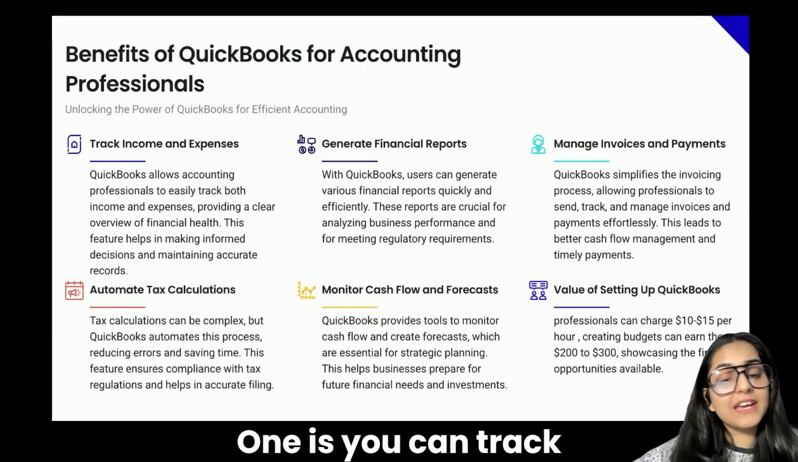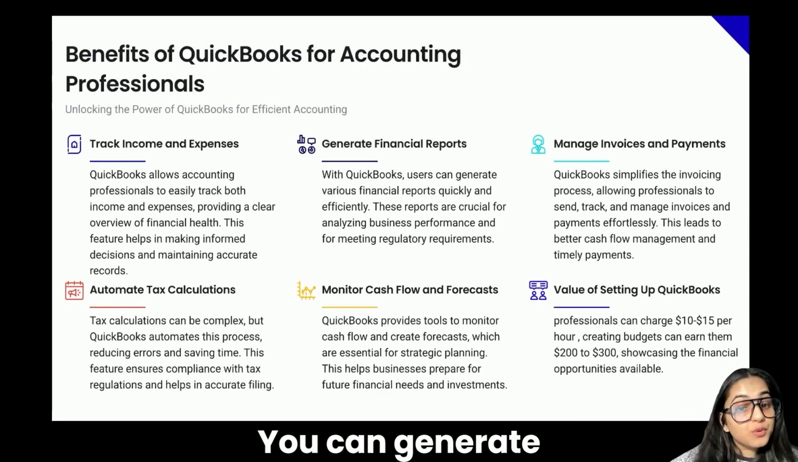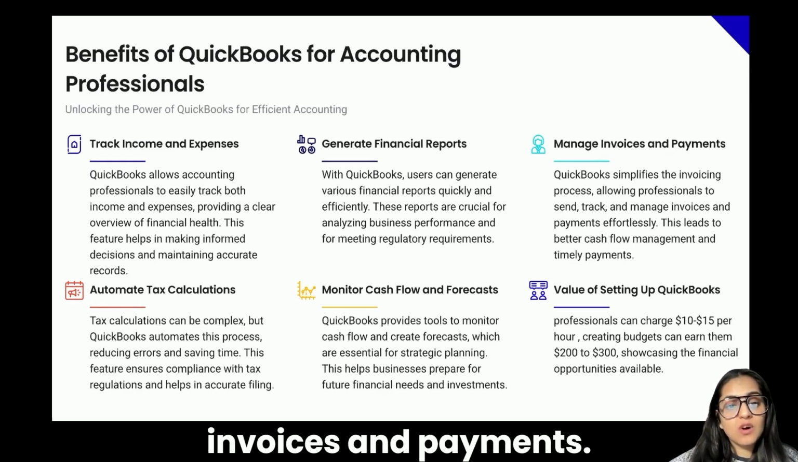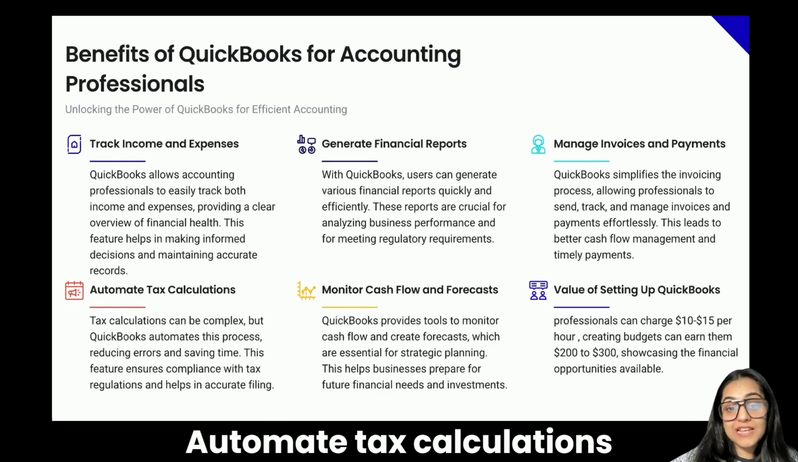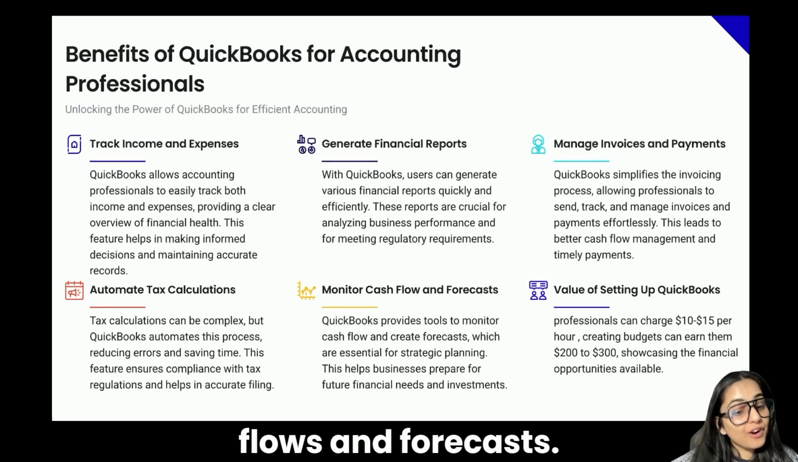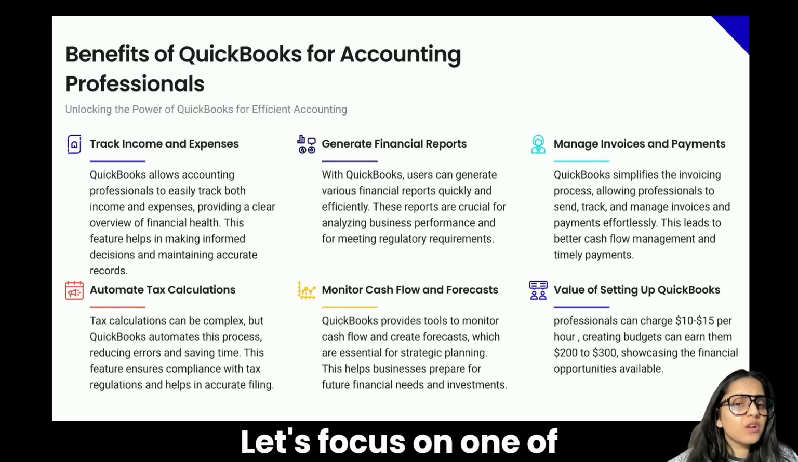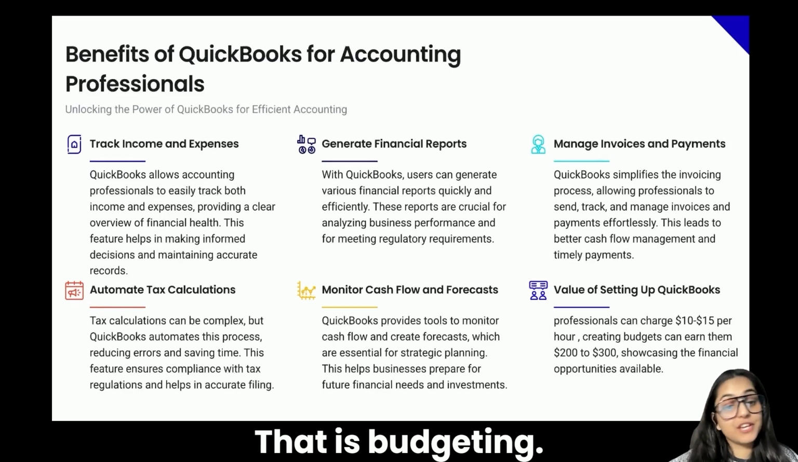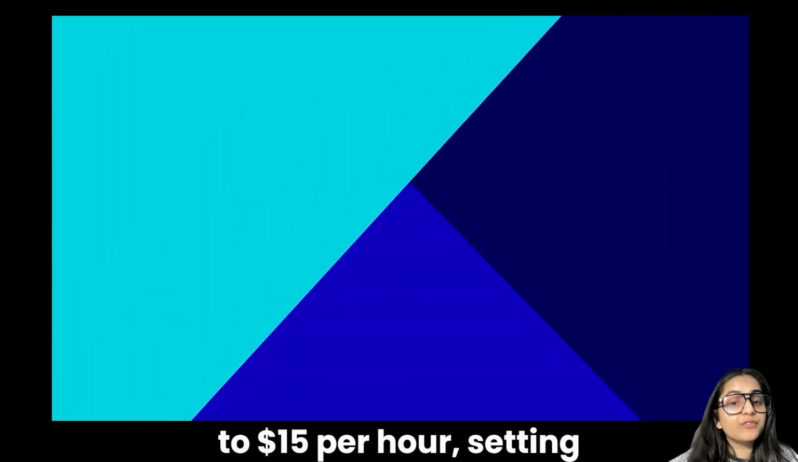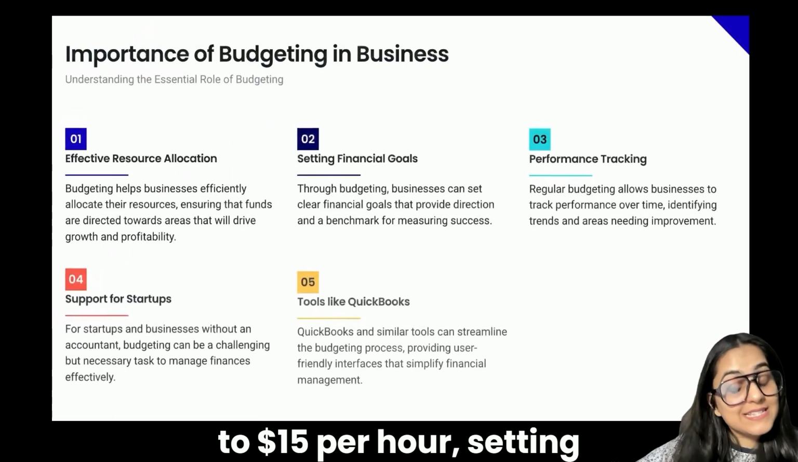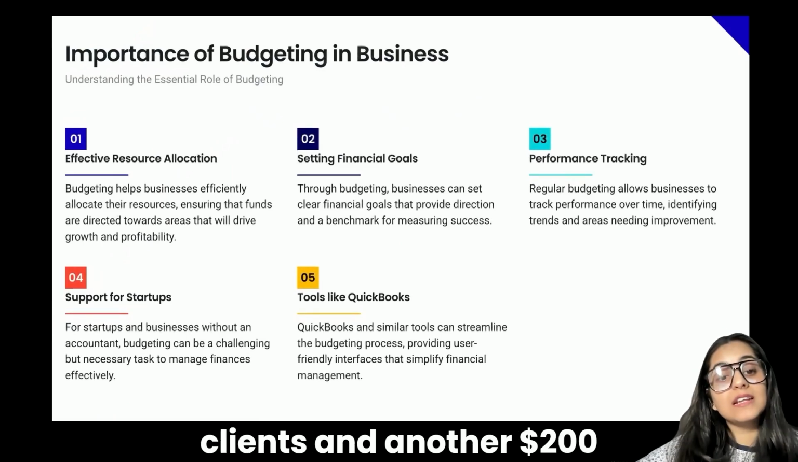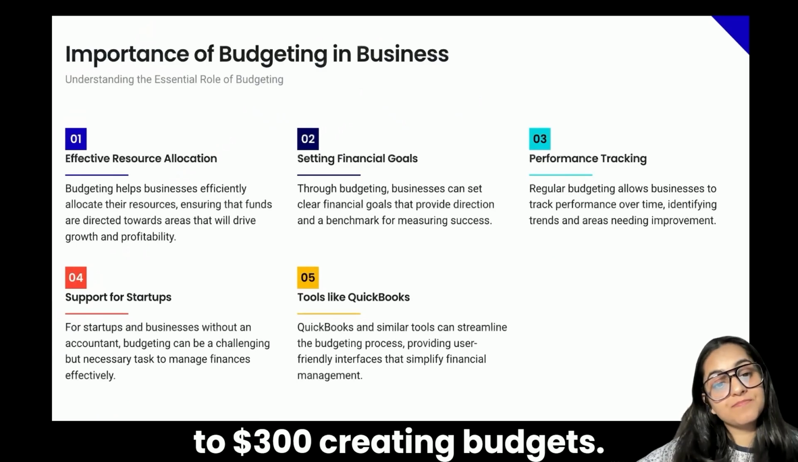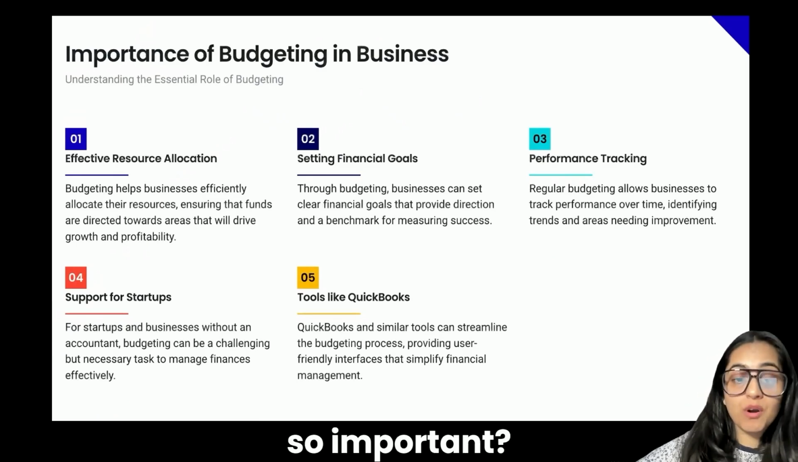One is you can track income and expenses. You can generate financial reports. You can manage invoices and payments, automate tax calculations, and monitor cash flows and forecasts. Let's focus on one of the most valuable features of QuickBooks, that is budgeting. You can easily charge $10 to $15 per hour setting up QuickBooks for your clients and another $200 to $300 creating budgets. Now, why is budgeting so important?